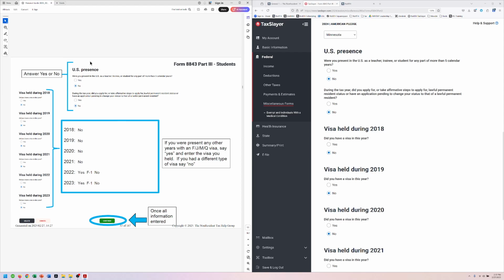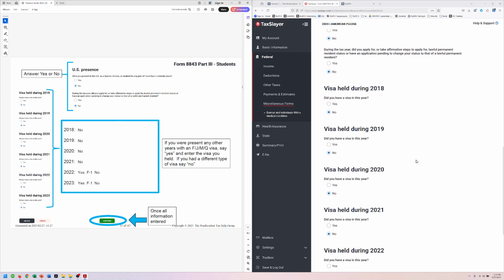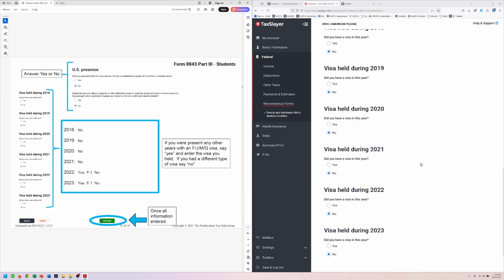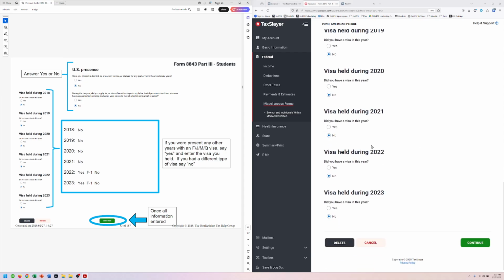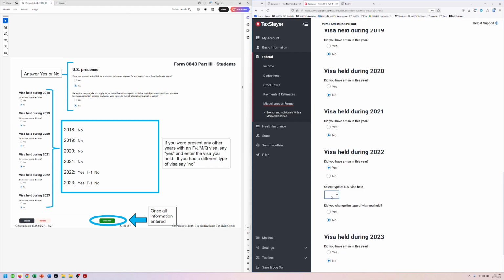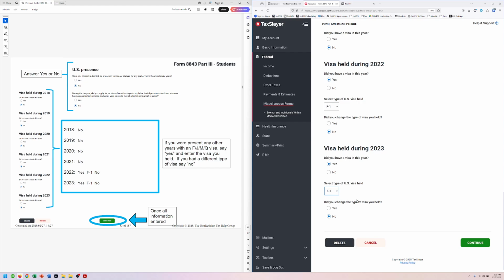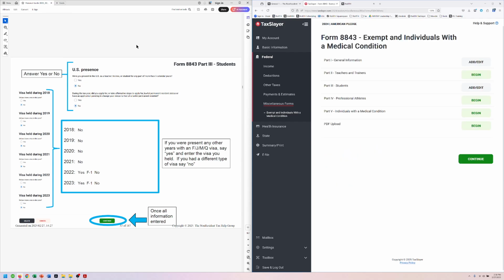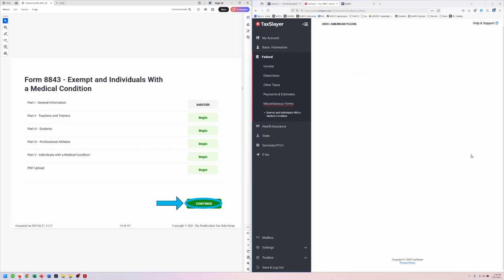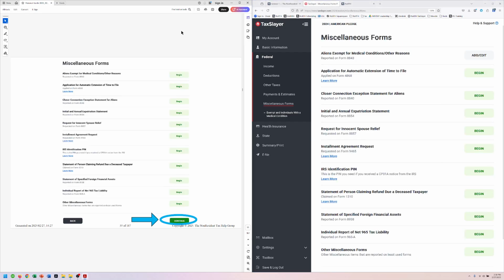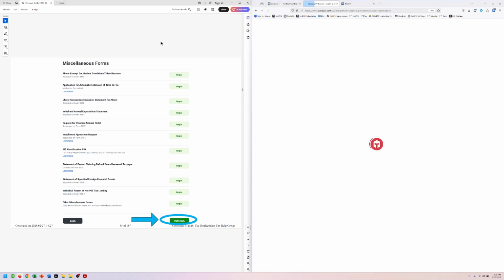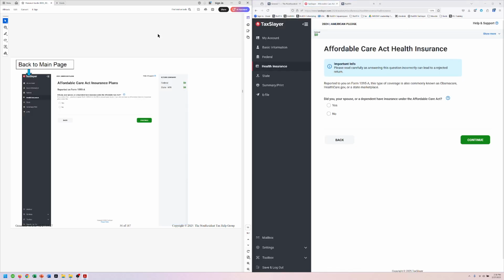And then our little table here: 2018, 19, 20, 21 are all no's. 2022 is yes, that's when she first came with her F1 visa, but she didn't change. Same for 2023. She was here, she had an F1 visa, but there was no change. And then we continue, and continue again, and we're back.